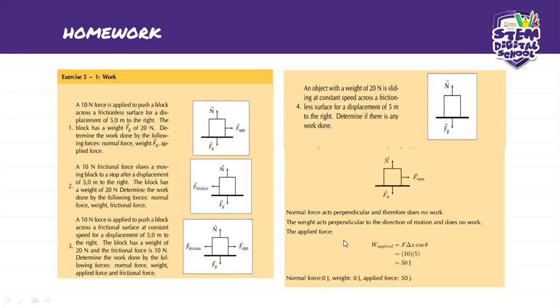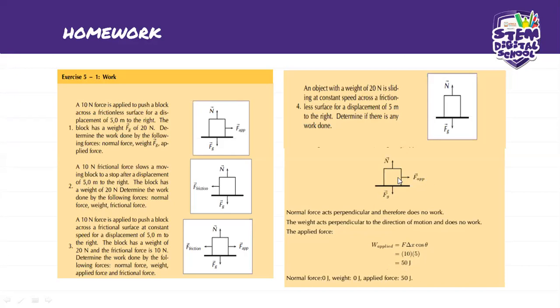But with the applied force, we do have a work done. Here it's going to be F times delta X cos phi. But in this case, it's not at an angle, so the angle is going to be 0, and cos 0 will give you a 1.